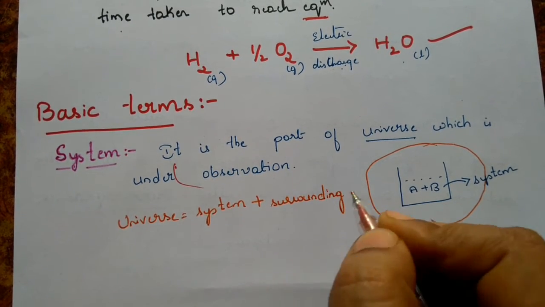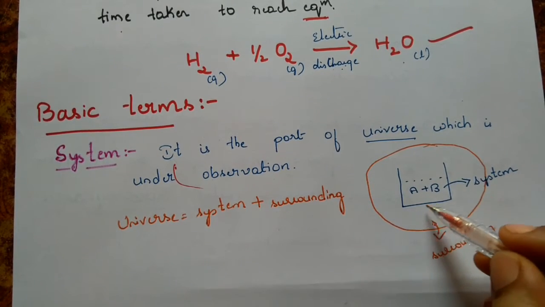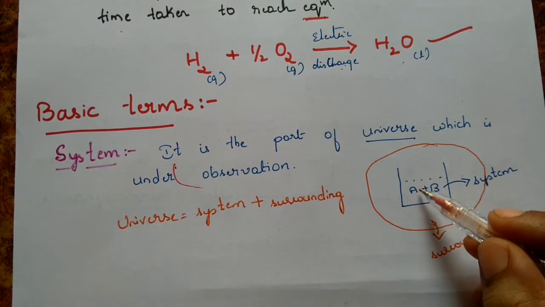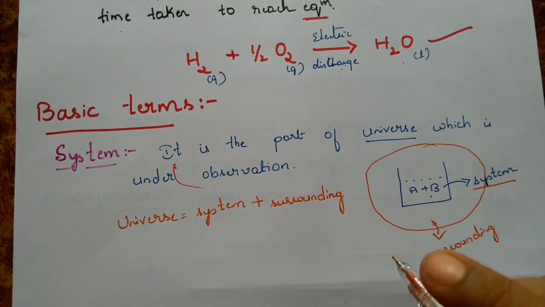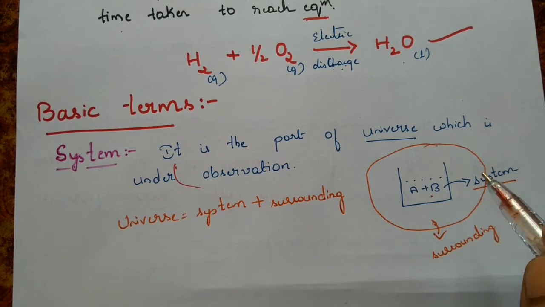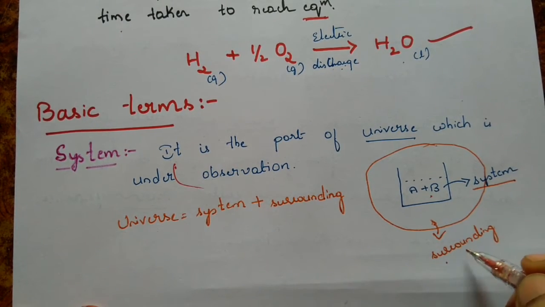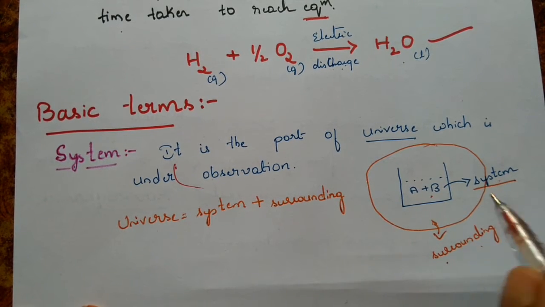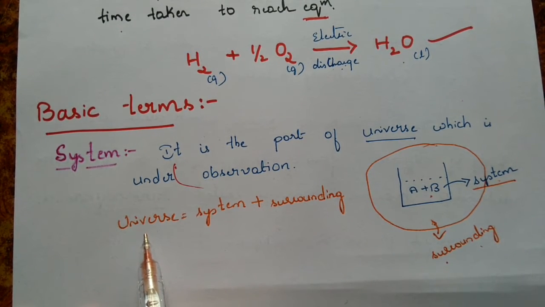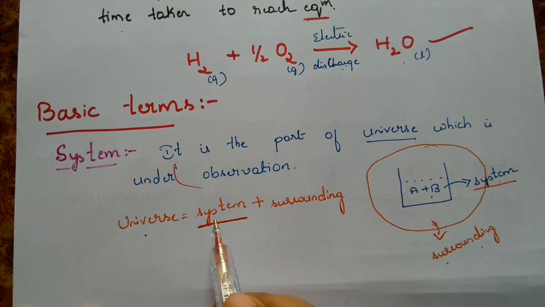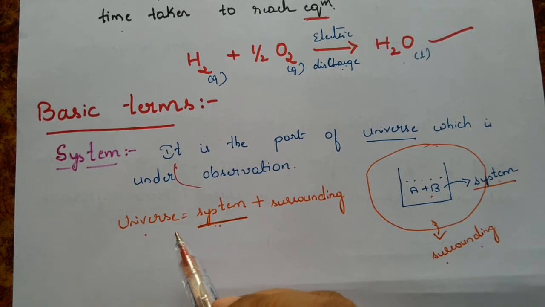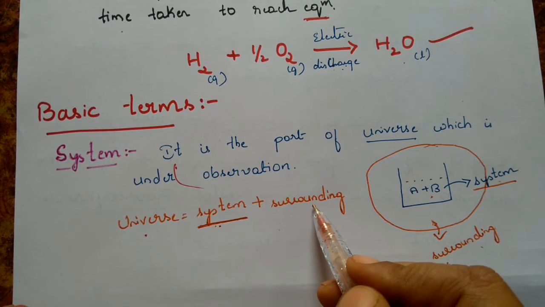Let us discuss. We have a system, we are observing and studying this one, so this becomes our system. Leaving the system, whatever is there in the whole world is called a surrounding. The system and surrounding together we name as the universe. Clear? In the universe, whatever we are observing and studying is our system, and the rest, leaving that system, is called the surrounding.